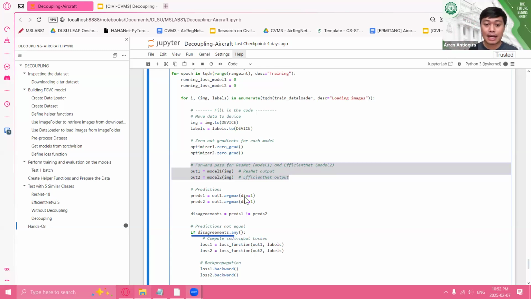Kasi this part assumes that if the predictions are not equal, then most probably these examples are noisy. So I would imagine, just to answer the question of Ferds, if we are going to identify in our data set which of the images are unwanted or noisy, it would be the part which activates this part of the code.